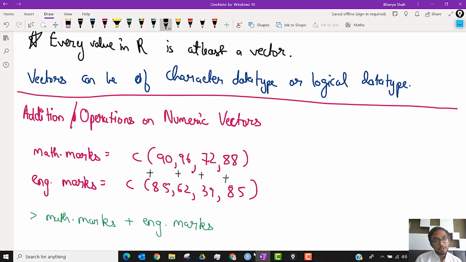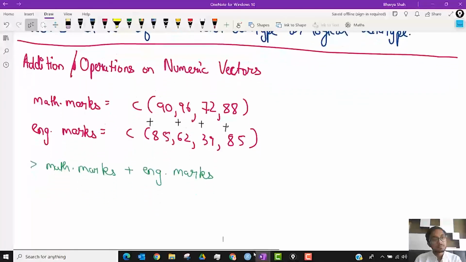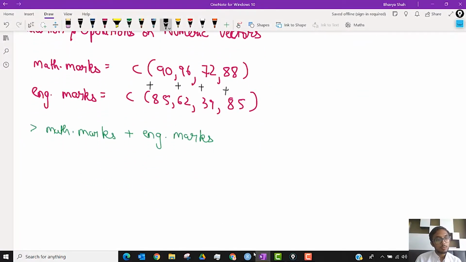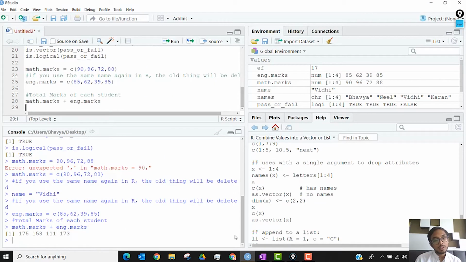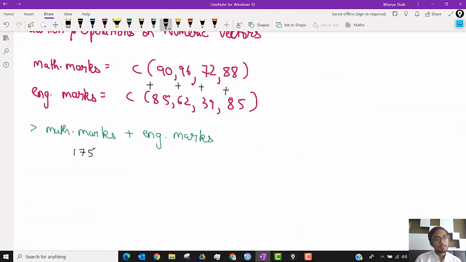So the first value in math.marks gets added with the first value in eng.marks to give us the output 175. Similarly, you have the outputs 158, 111, 173. The idea is each operation happens together.